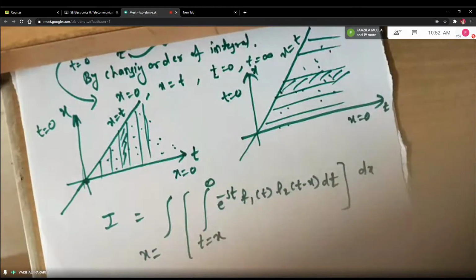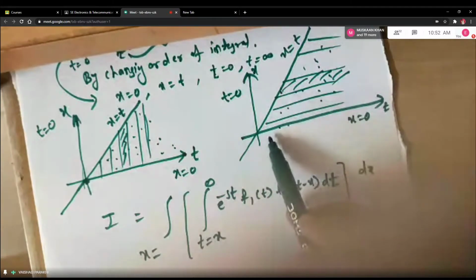Okay, then who will tell me the outermost limits? Anybody? Norman, can you tell me the outermost limits? Yes, ma'am. 0 to t.